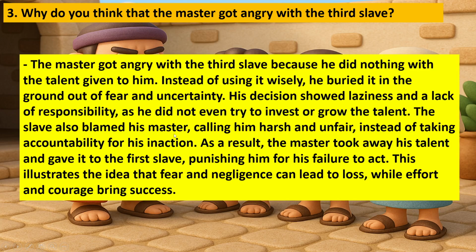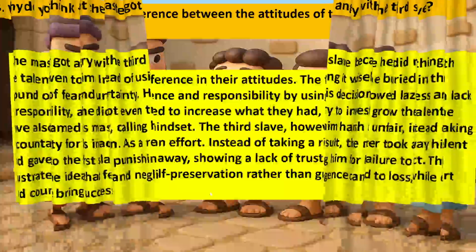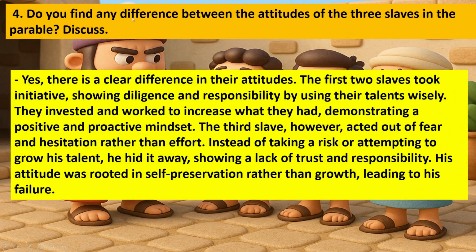The slave also blamed his master, calling him harsh and unfair instead of taking accountability for his actions. As a result, the master took away his talent and gave it to the first slave, punishing him for his failure to act. This illustrates the idea that fear and negligence can lead to loss, while effort and courage bring success. Fourth, do you find any difference between the attitudes of three slaves in the parable discussed?